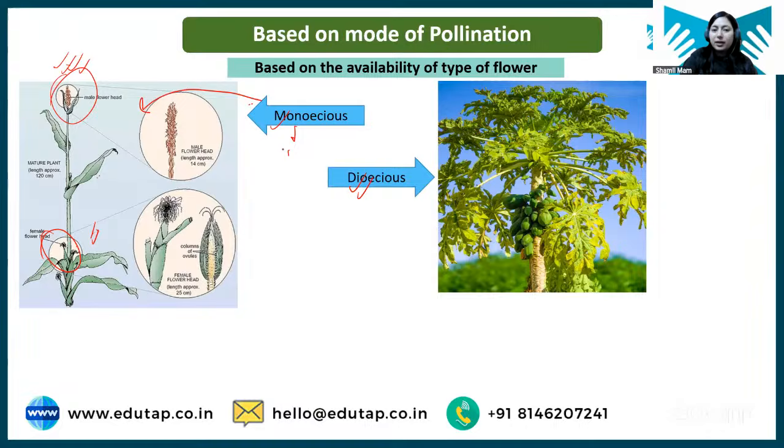Mono means one. One plant carries both male and female flowers. They are different, the male flower is different and the female flower is different, but they are on only one plant. That is a monoecious plant. But if only one plant has the male flower and another plant has only the female flower, that is called dioecious. An example of dioecious is papaya, where either plant will have male or female flowers.